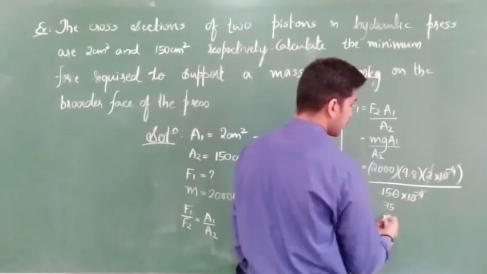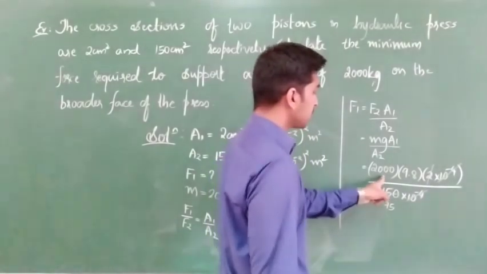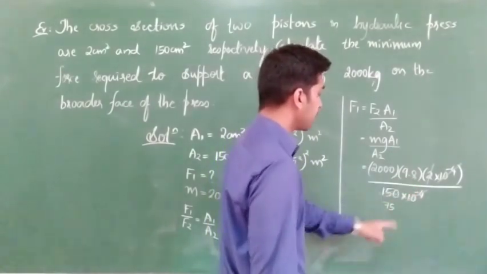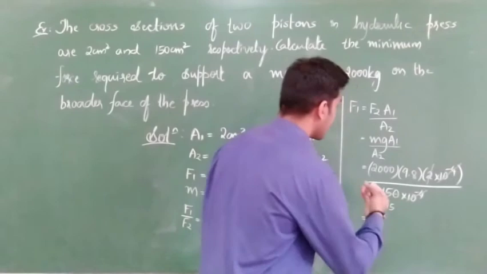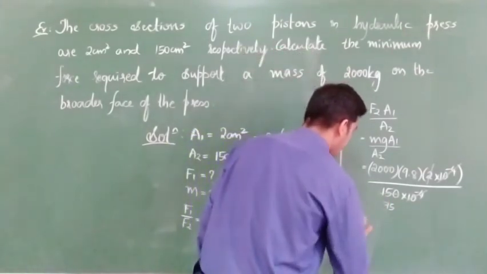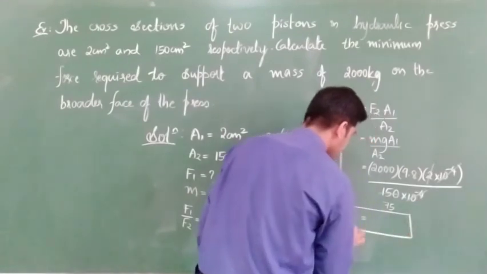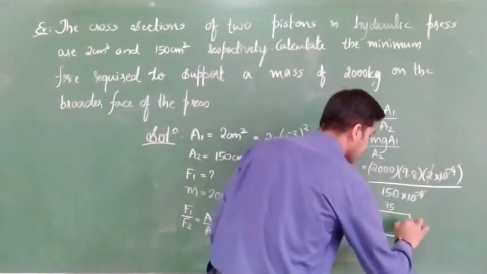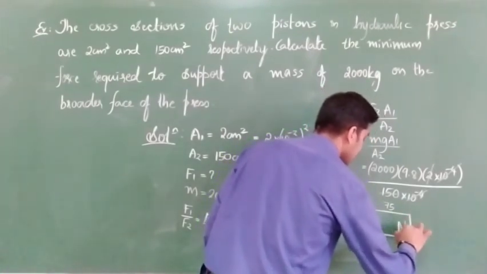2000 into 9.8 divided by 75. Check how much you will get. That will be your minimum force F1 and the units will be Newton. Check how much you will get.